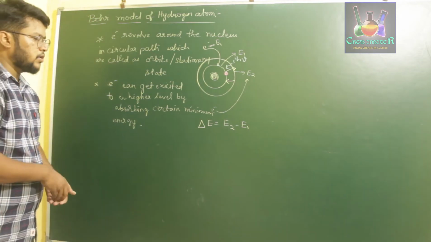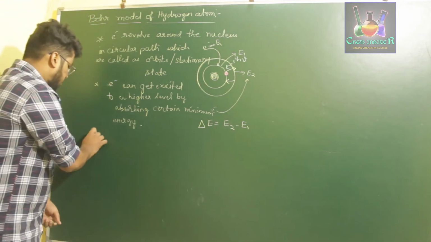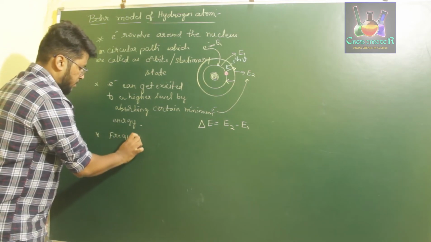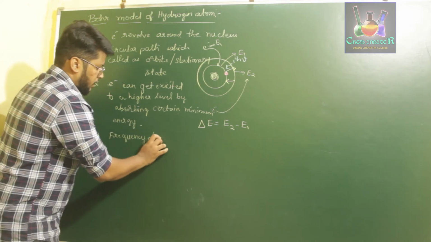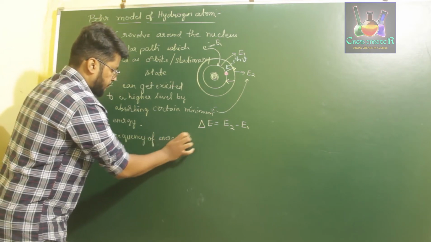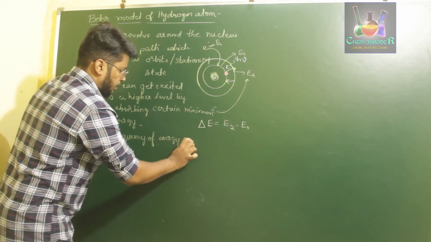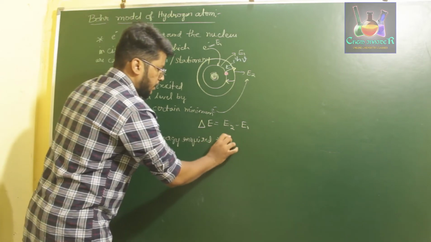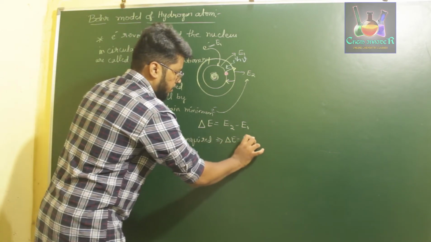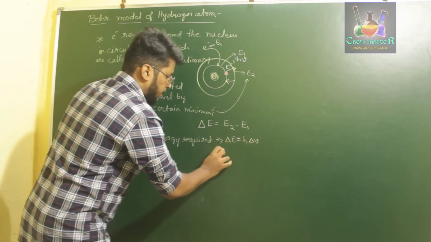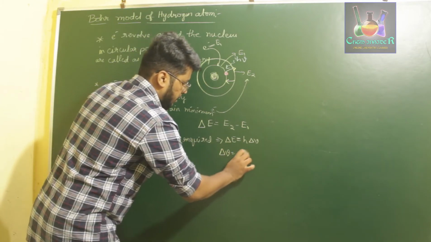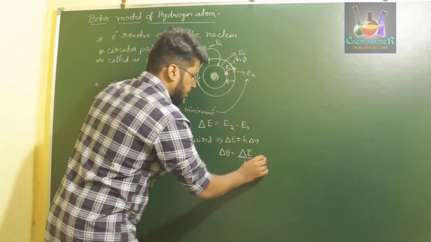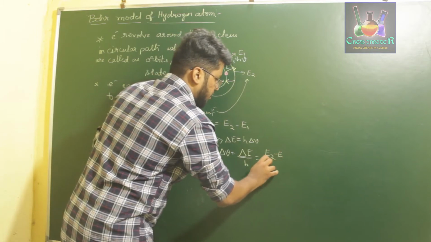Now in the third point, he said that the frequency, which is nothing but the elaboration of this point, of the energy required is given by delta E is equal to h delta nu, and delta nu is equal to delta E by h, which is nothing but E2 minus E1 divided by h.